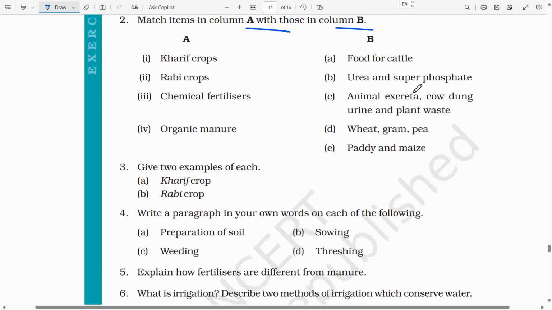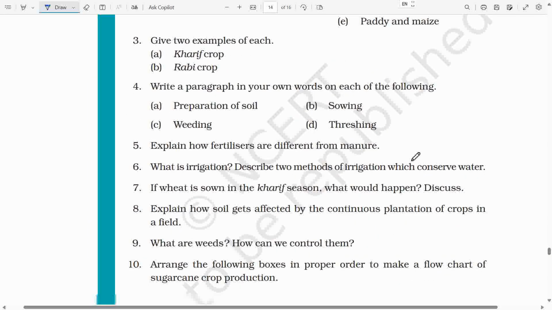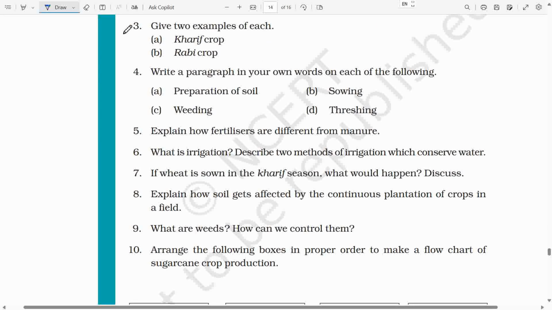B. Urea and superphosphate. C. Animal excreta, cow dung, urine and plant waste. D. Wheat, gram, pea. E. Paddy and maize. Third, give 2 examples of each.